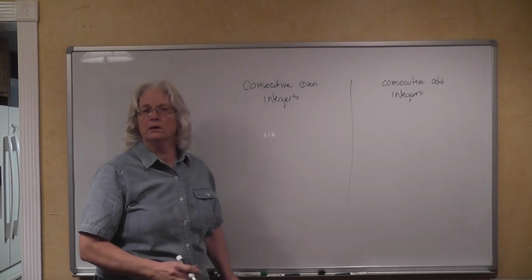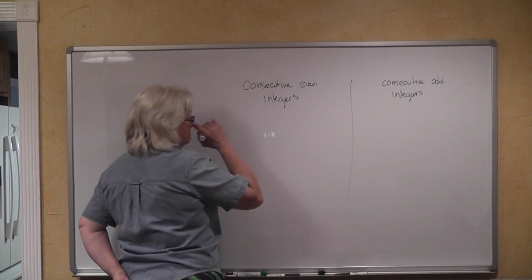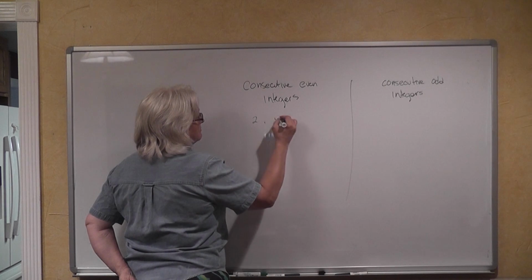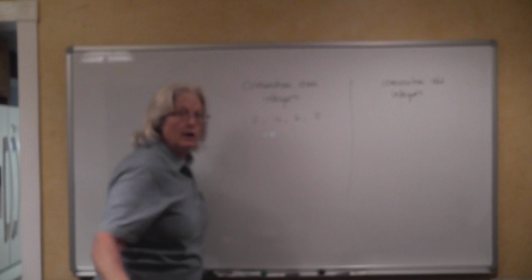How are we going to indicate those? Even integers would be 2, 4, 6, 8, and so on, right?